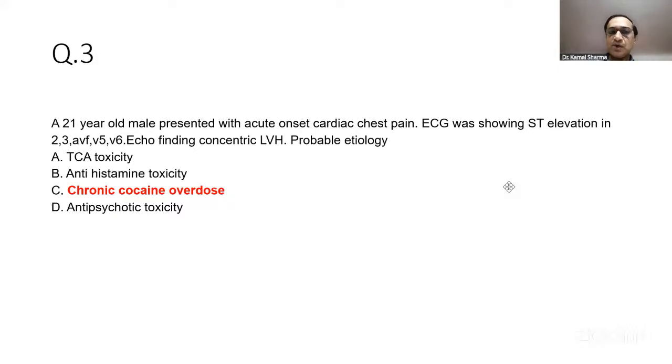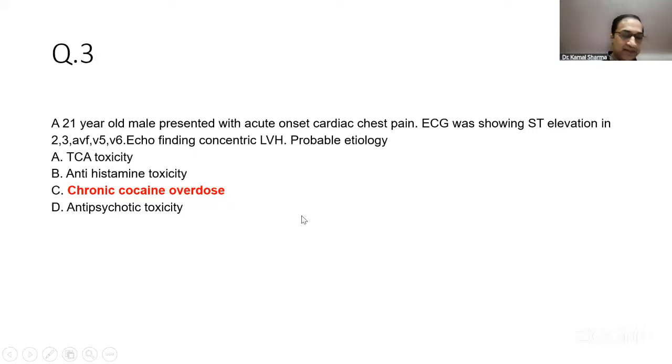because cocaine causes hypertension, and because of that, concentric LVH, and it will also, because of vasospasm, cause ST elevation with the vector directed towards the inferior plane. Multiple lead elevation would usually be a feature of coronary vasospasm in a patient with chronic cocaine overdose.